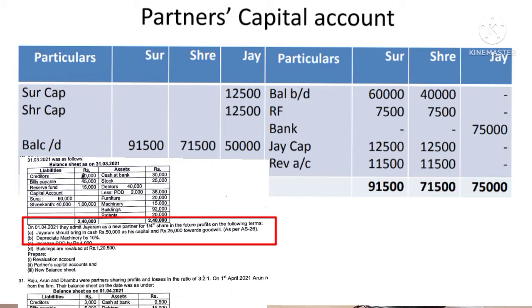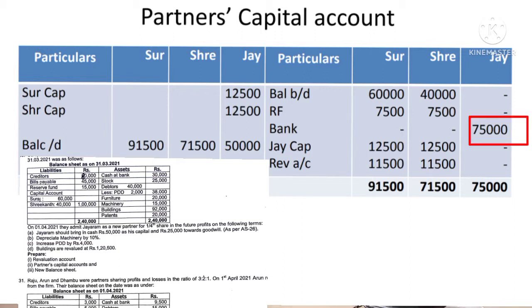So here Jairam is bringing 50,000 towards capital and 25,000 towards goodwill, and goodwill has to be treated as per Accounting Standard 26. So that amount has to be first credited to Jairam's account. Therefore in the partners' capital account, Jairam's capital account is credited by bank account 75,000 rupees. Out of that 75,000, 25,000 is the goodwill.